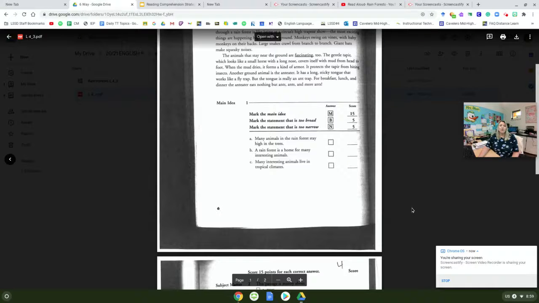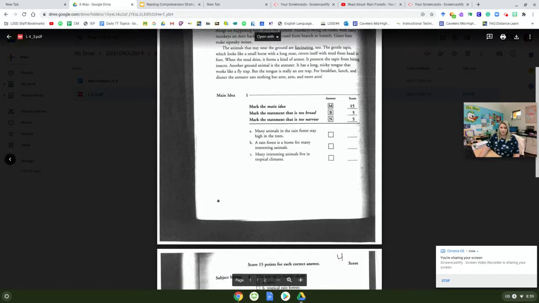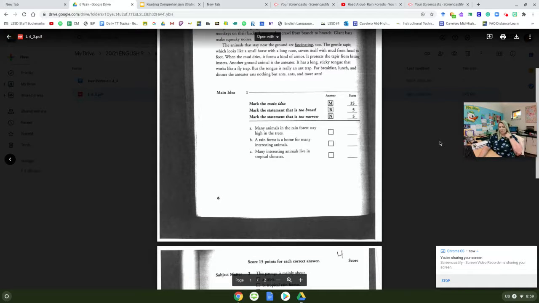Okay, guys, we're going to go over the questions on our 6-way paragraph called Rainforests. It looks like this. I have the questions up here on the screen. Number 1 says mark the main idea, mark the statement that is too broad, and mark the statement that is too narrow. So right here, you're not choosing A, B, or C.